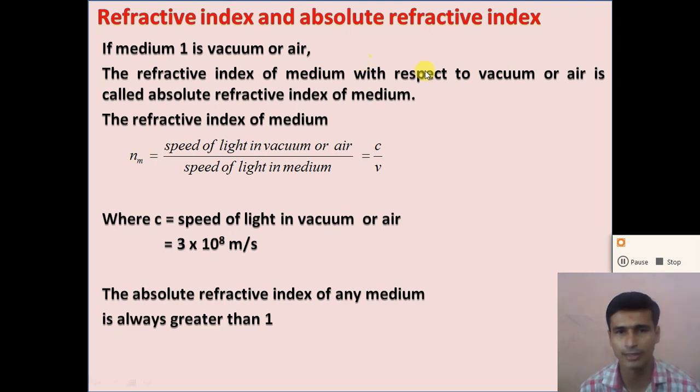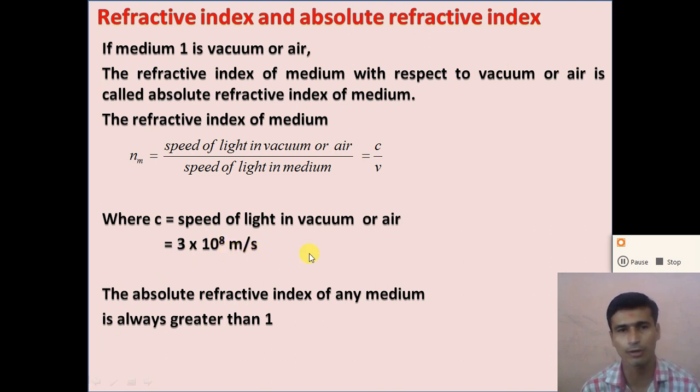So the refractive index of any medium, n m, is defined as the ratio of the speed of light in a vacuum or air to the speed of light in the medium. Dear student, you know that the speed of light in a vacuum or air is the maximum, and it is 3 into 10 raised to 8 meter per second.